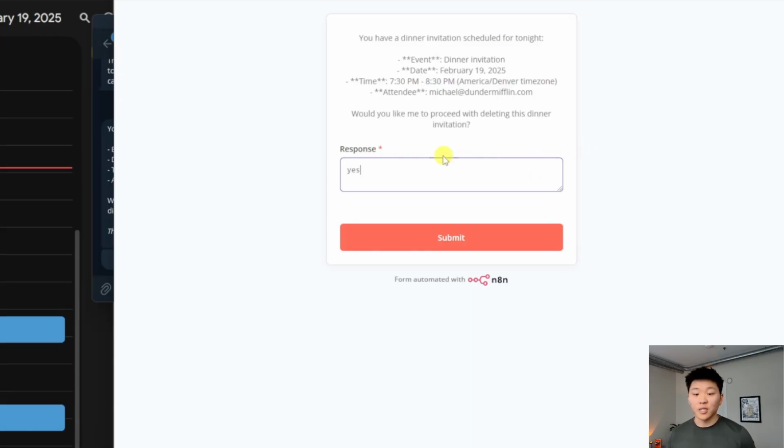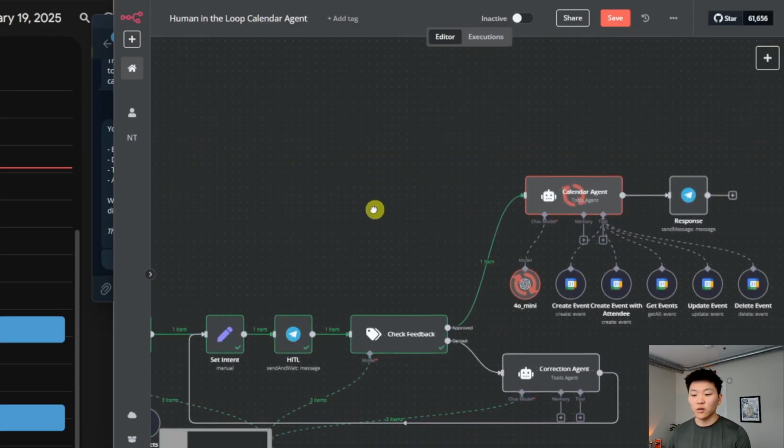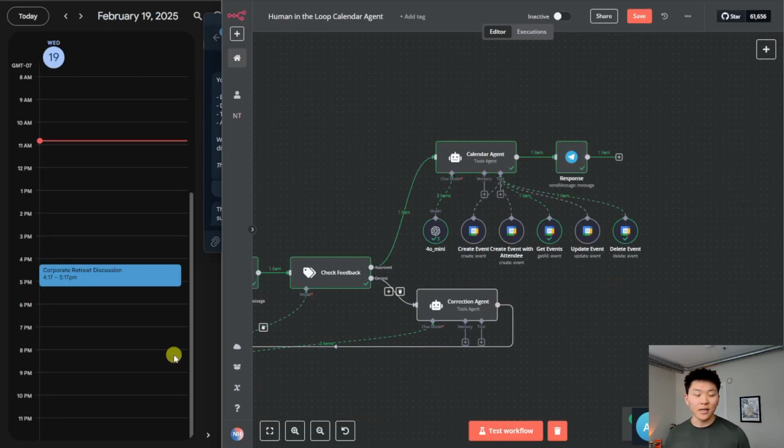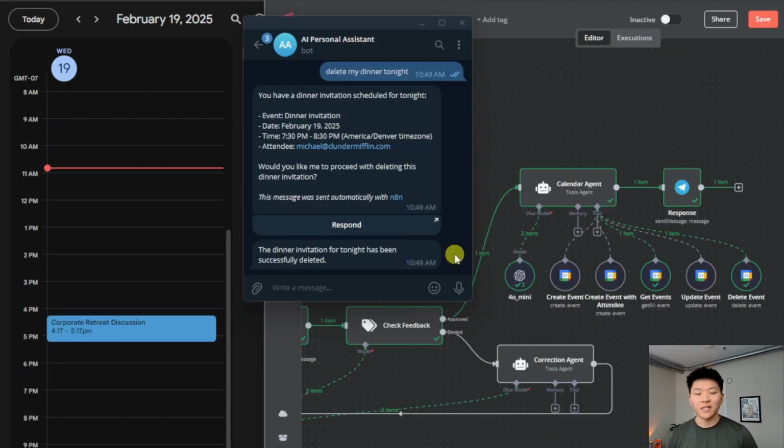Once again, I opened up that message. We're going to respond with yes, and coming back into the workflow, we can see it's going up to the calendar agent to get events, and grab that ID, and now it's going to delete it. And as you can see down here, it just vanished. The dinner invitation for tonight has been successfully deleted.